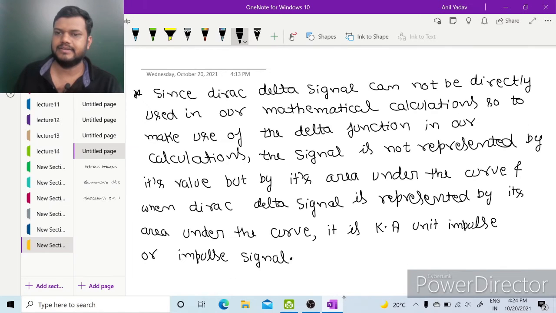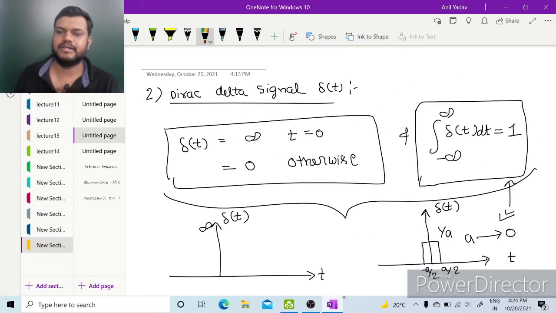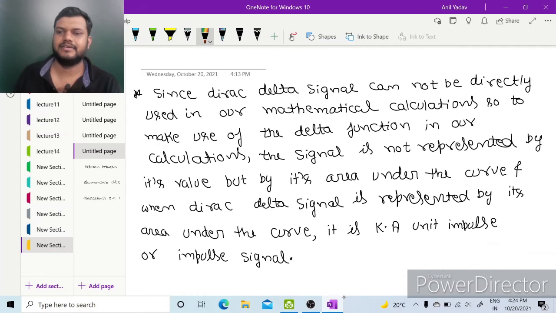As we can see here, since the Dirac delta signal cannot be directly used in our mathematical calculations, because its value at t equal to 0 is infinite and at other values of time its value is 0, it has no use in our mathematical operations.